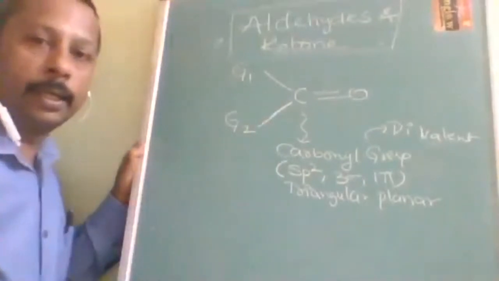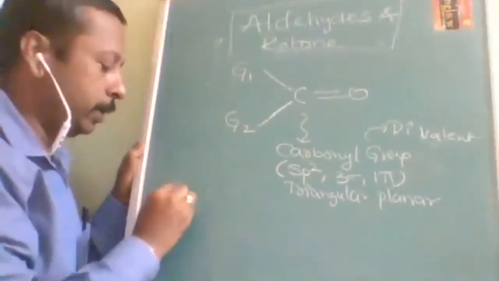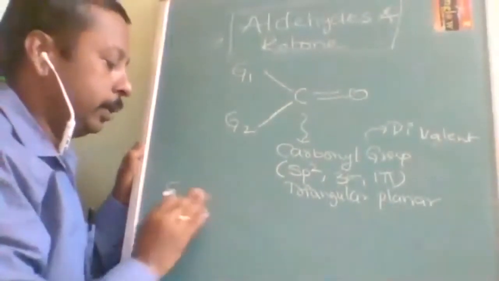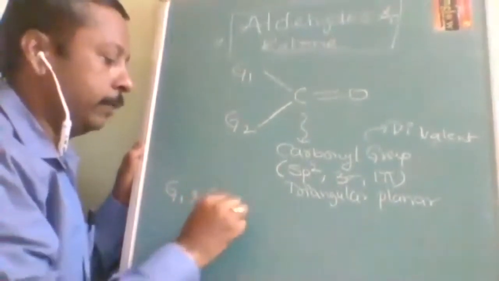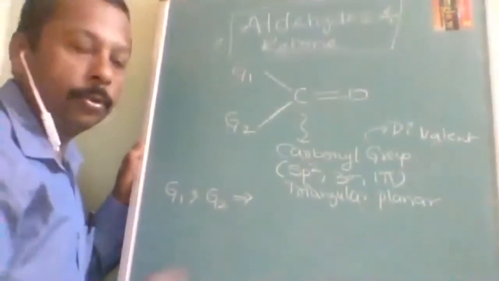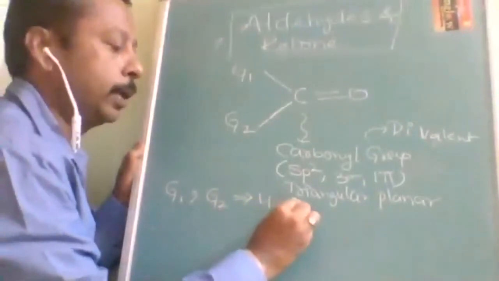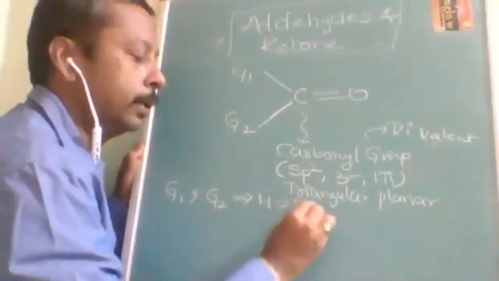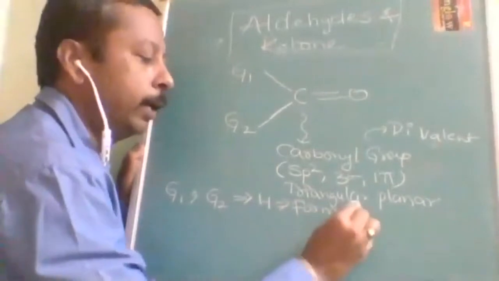Let us take them as G1 and G2. If both G1 and G2 are hydrogen, the commercial name is formaldehyde.